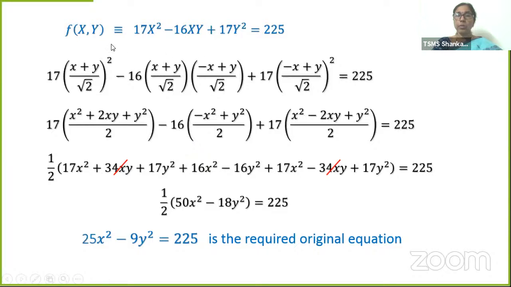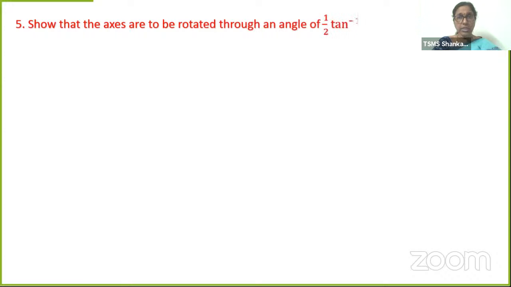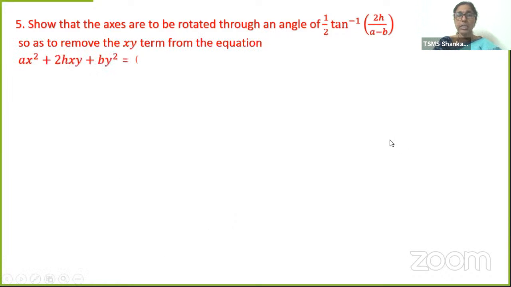Now, when the transformed equation is given, we found the original equation also. So far, we've been dealing with rotation, and when the rotation takes place, how the original equation gets transformed and how the original coordinates get transformed. If we are given the original coordinates, can we find the transformed coordinates? Yes. If we are given the transformed coordinates or equation, we have also found the original coordinates or equation.